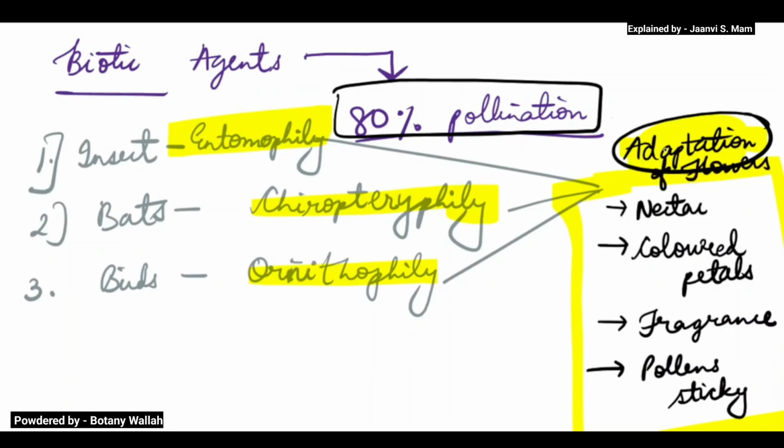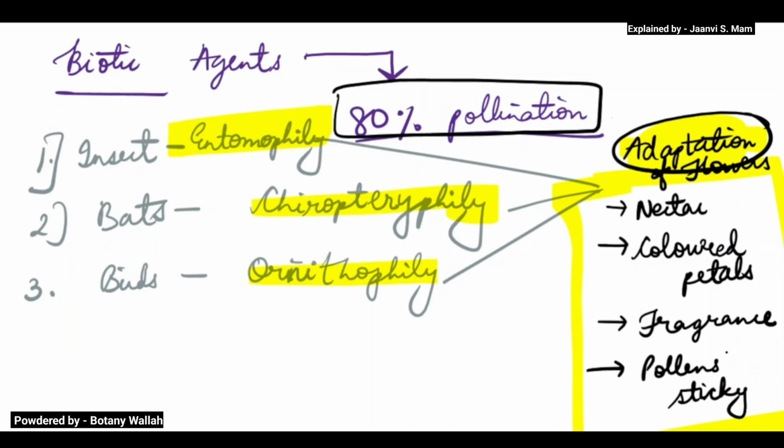Like in insect pollination, the flowers will be big, very brightly colored, they will have nice fragrance, they will have nectar, and some sticky secretions will be there in the flower.